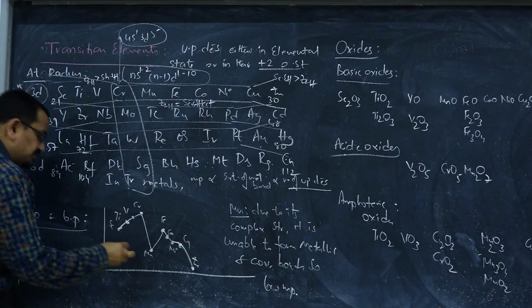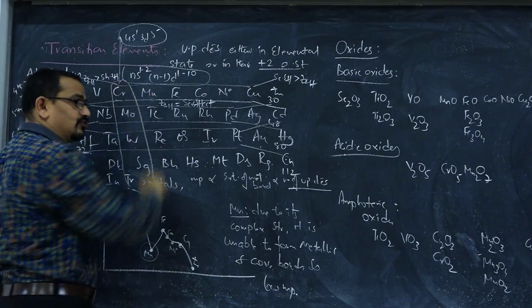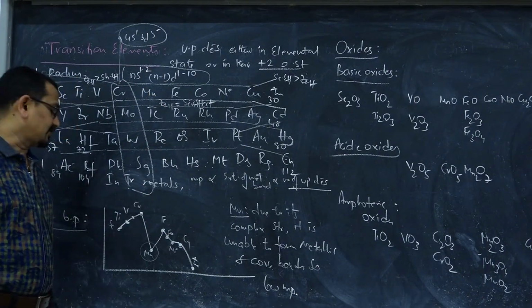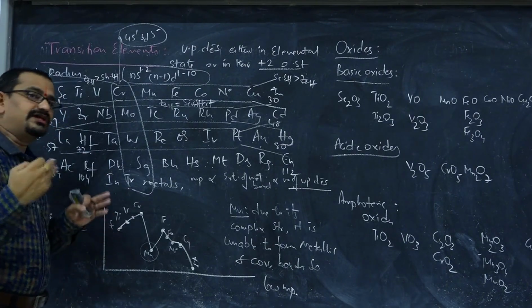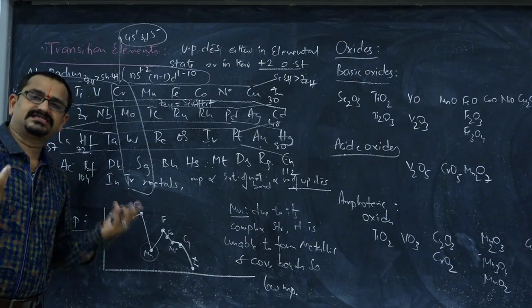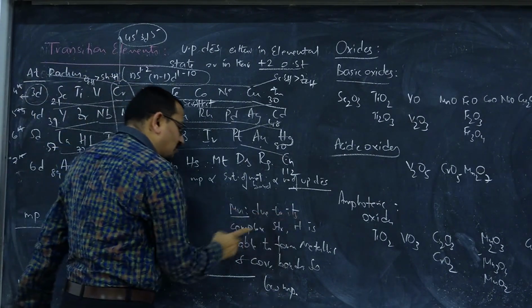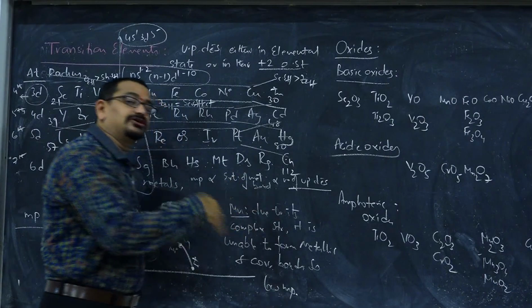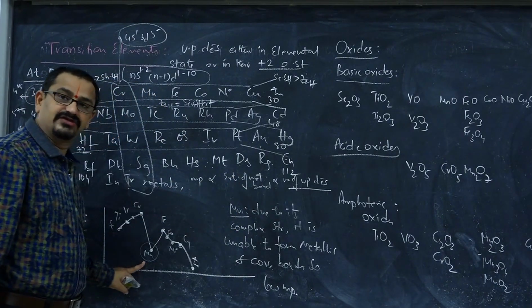Now, the question is, even though manganese has 5 unpaired electrons, its melting point is less. Why? Won't it form more metallic bonding? It forms, but due to its complex structure, it is unable to form a higher extent of metallic bonding, even though it has more unpaired electrons.